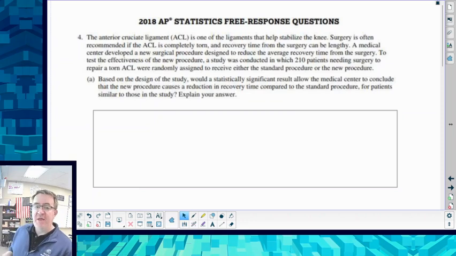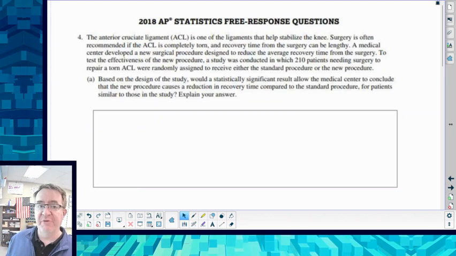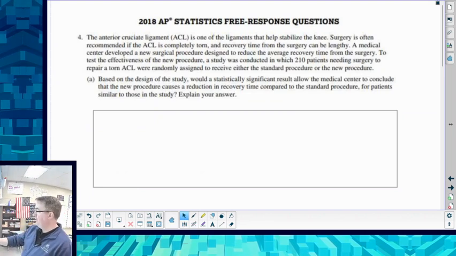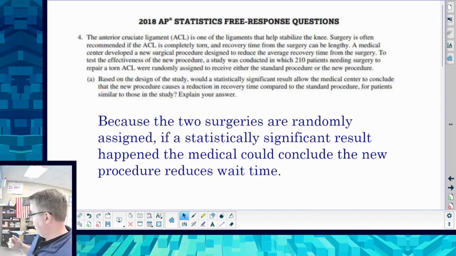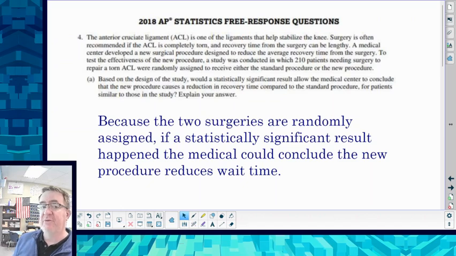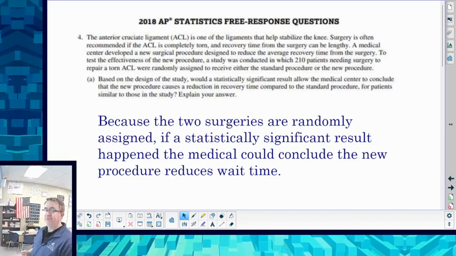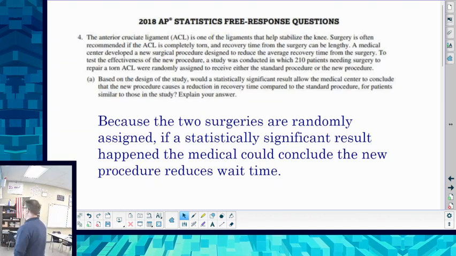So how are you able to say that there's causation, that one thing is affecting the other? You need to have random assignment. You need to randomly assign it, and we do have that. So because the two surgeries were randomly assigned, if a statistically significant result happened, the medical center could say it is because of the procedure. And what joy that would bring the medical center, right?